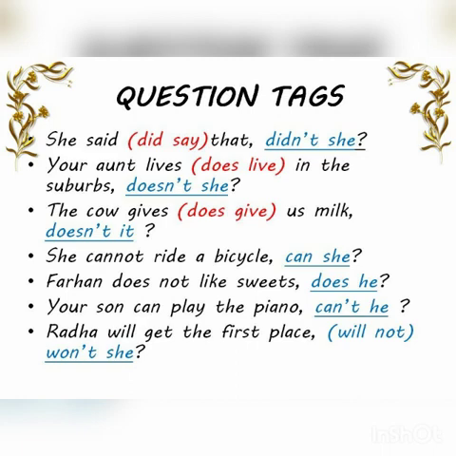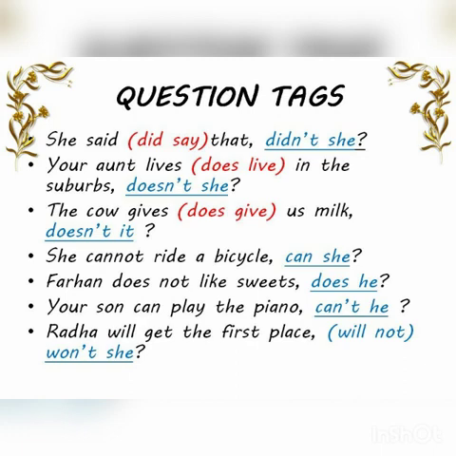She cannot ride a bicycle. The sentence is in the negative, so the tag would be in the positive. Can she? Farhan does not like sweets. Again, this sentence is in the negative, so the tag does he is in the positive. Your son can play the piano.